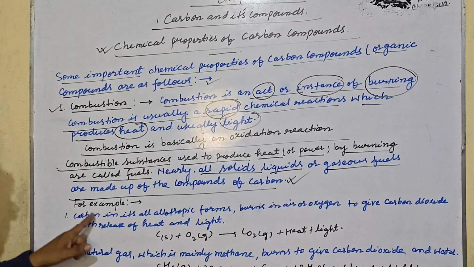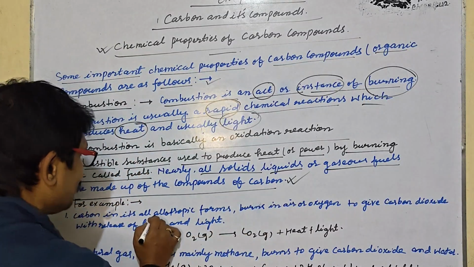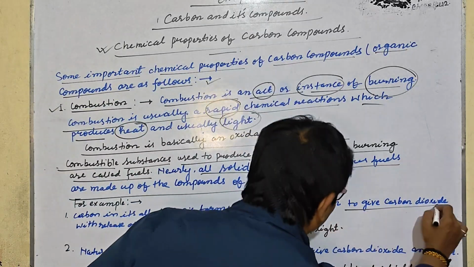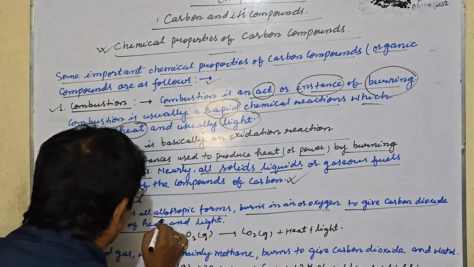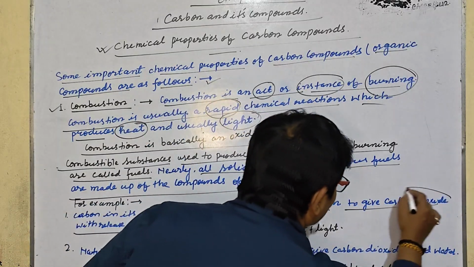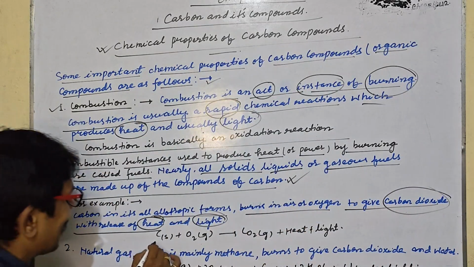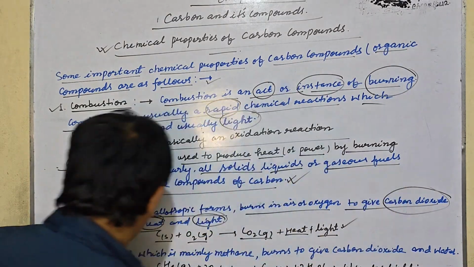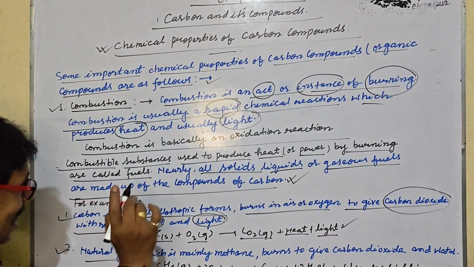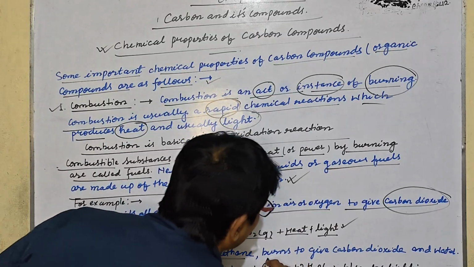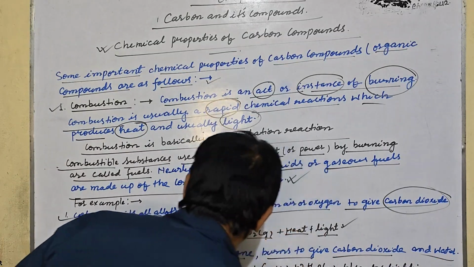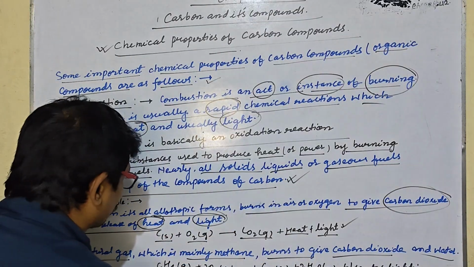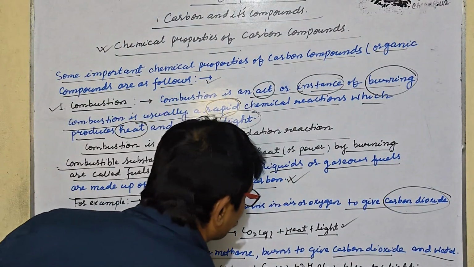The first example is carbon in all its allotropic forms. Carbon present in all allotropic forms burns in air, in oxygen, to give carbon dioxide with release of heat and light: C + O2 gives CO2 plus heat plus light. And natural gas, which is mainly methane, burns to give carbon dioxide and water. Water can be in liquid form or gaseous form, because of the heating process, it is vapor. CH4 + 2O2 gives CO2 + 2H2O + heat.